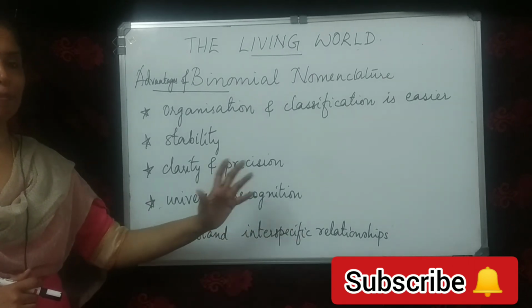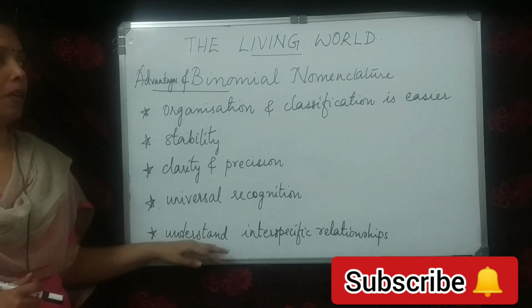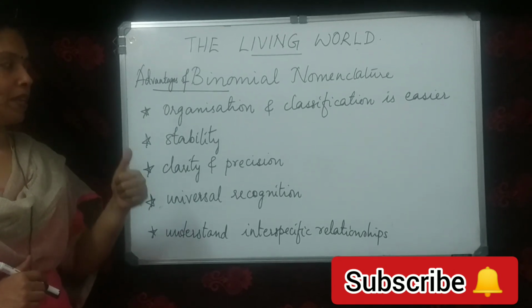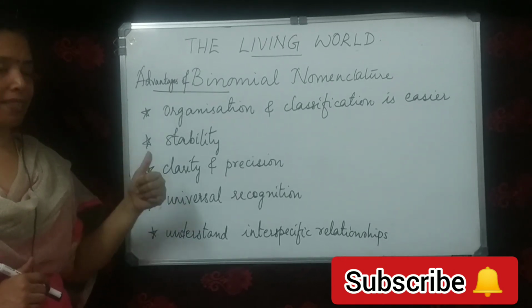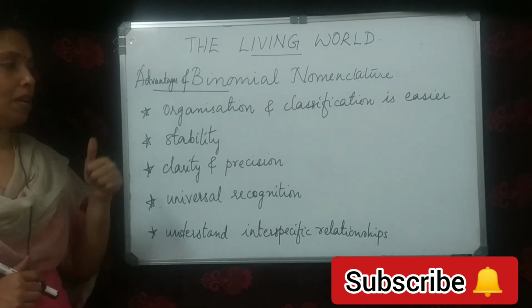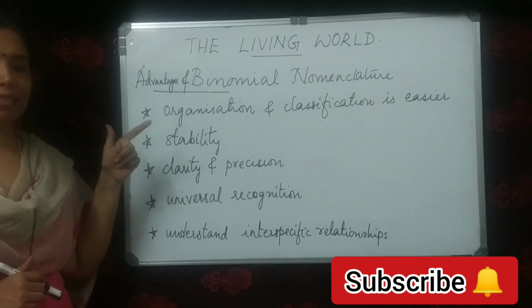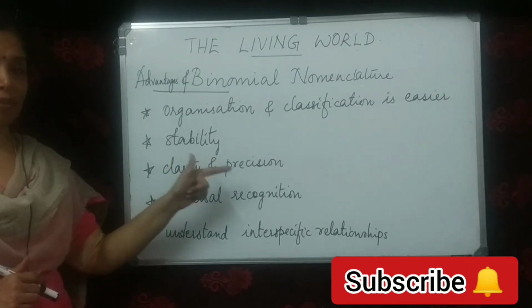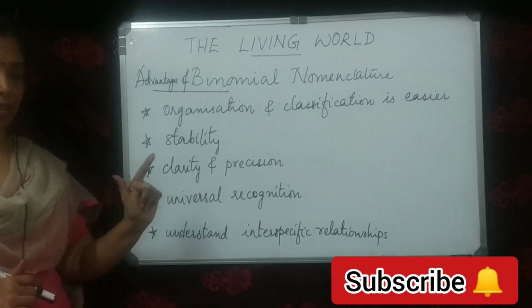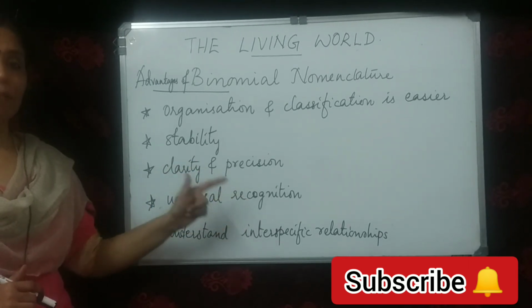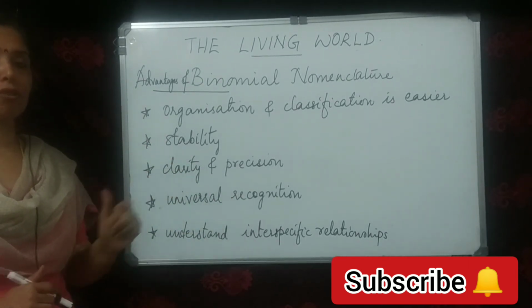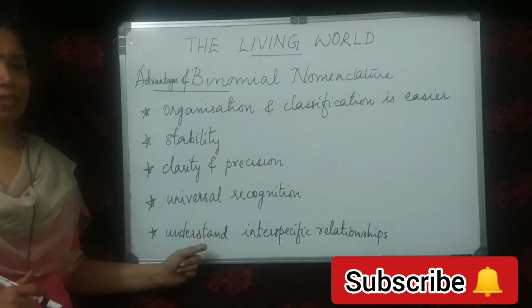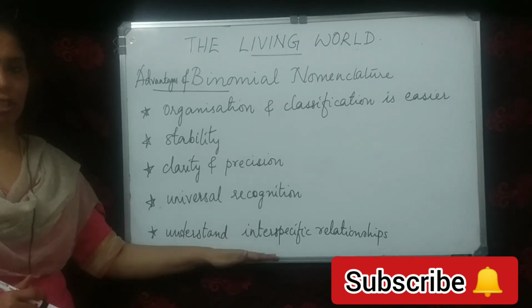And the fifth point is that it helps to understand interspecific relationships. Interspecific means between the species. We can understand the relationship by the binomial system of nomenclature. So these are the advantages. Once again, the first is that it makes organization and classification of organisms easier. Second, it provides stability, even if the organism is shifted to another group, the name remains the same. Third, clarity and precision. Fourth, universal recognition, recognized by a person living in any part of the world. And the last point is that it helps to understand interspecific relationships.